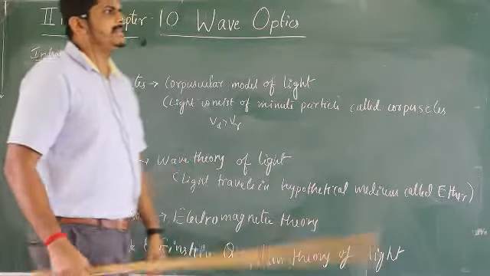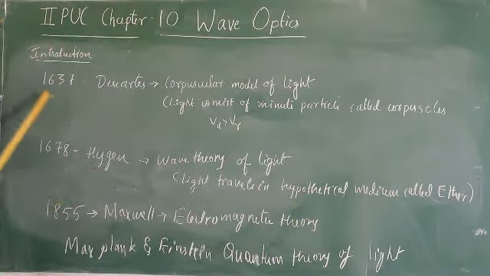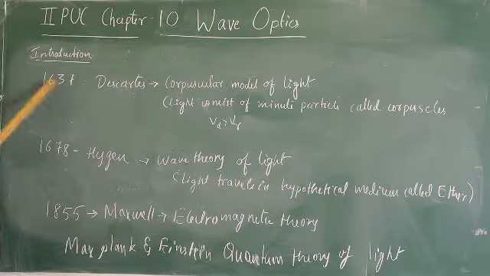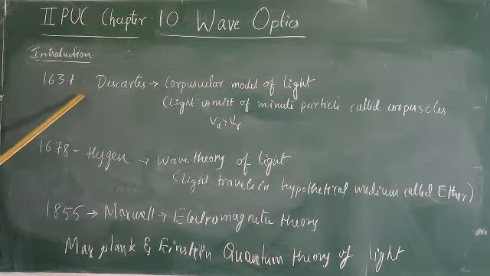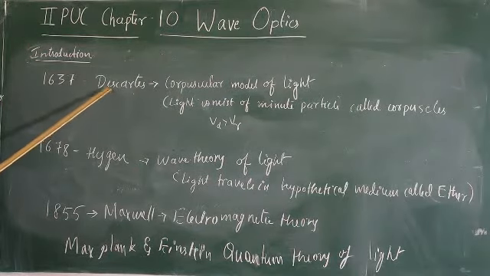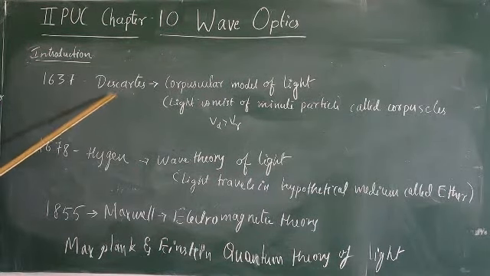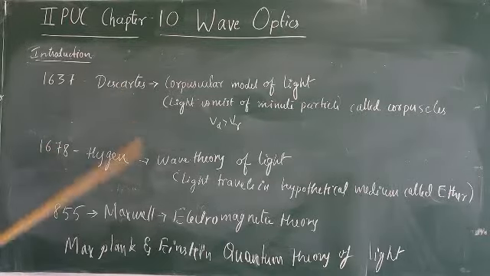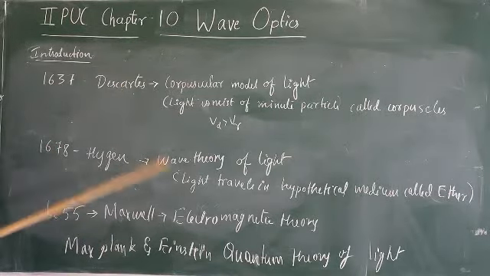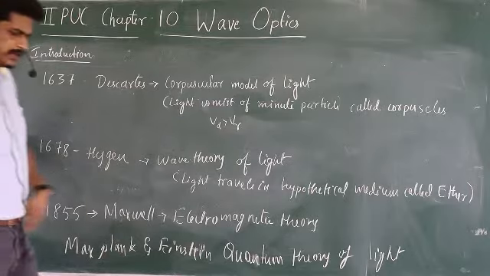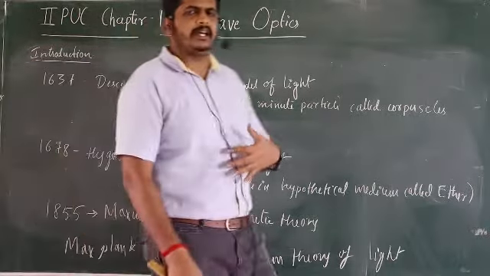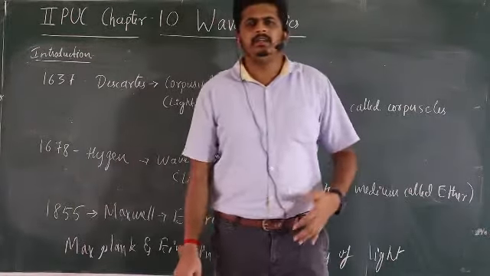So you can see here, initially in 1637, one of the scientists, his name is Descartes, studied light and started giving explanations regarding the behavior of light. Light means what?